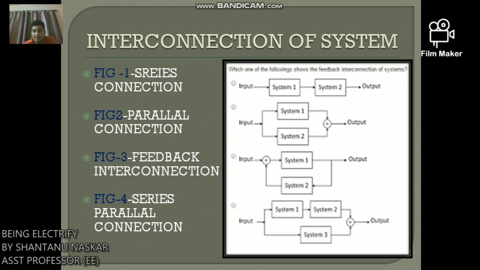There are various types of interconnection systems. The first is the series connection system, where two systems are in series. Number two is parallel connection system, where two systems are in parallel. Number three is feedback interconnection system. Here one system is used as a feedback. Number four is series parallel connection, where two systems are in series and one system is in parallel.